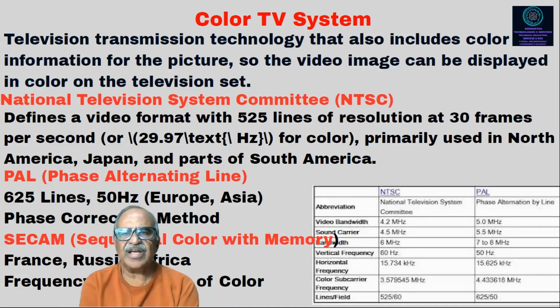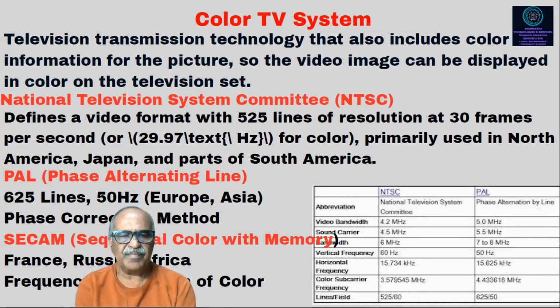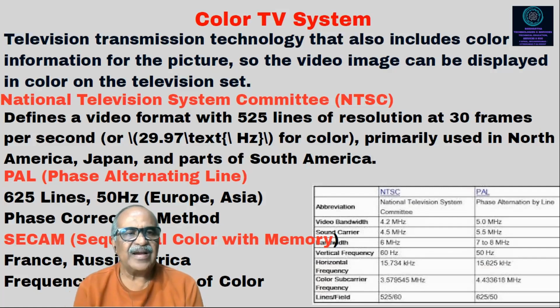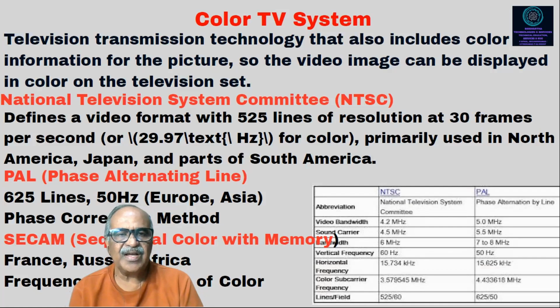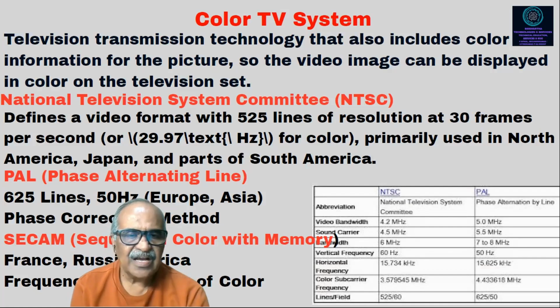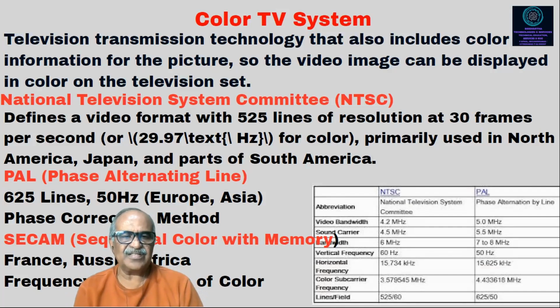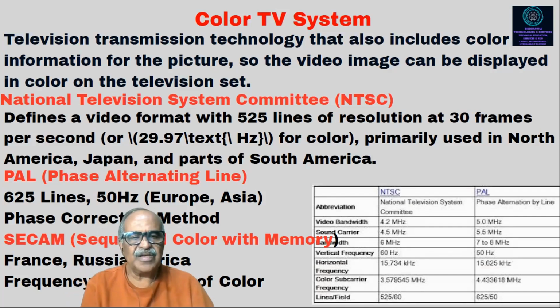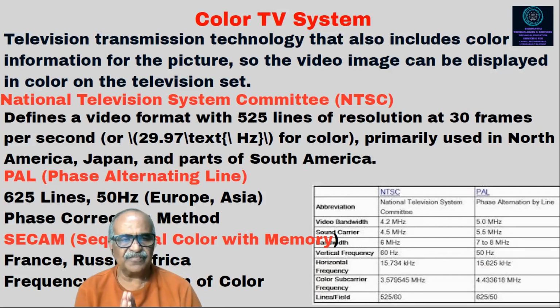Then we have NTSC, PAL, phase alternating line, and SECAM, that is sequential color with memory. These are the different types of systems followed by different countries. In India, we follow the PAL system, that is 625 lines, 50 hertz. Other countries like America have the NTSC system, where the frame rates are different, that is 525 lines and so on. SECAM is used in France, Russia, Africa. SECAM is also called frequency modulation of colors.